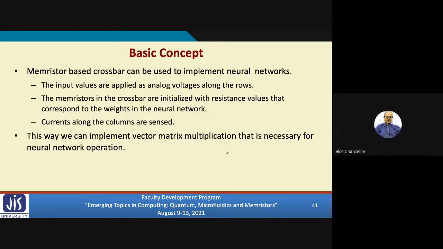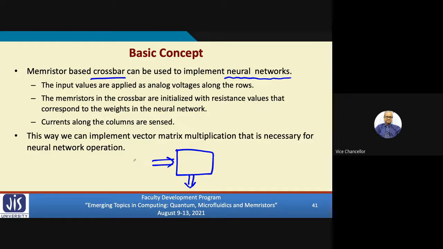So the idea is that here again we are using a memristor crossbar. That same memristor crossbar can be used to implement the operations that are required in a neural network. Now we shall explain, because in a typical neural network, we apply some inputs and we get some outputs.